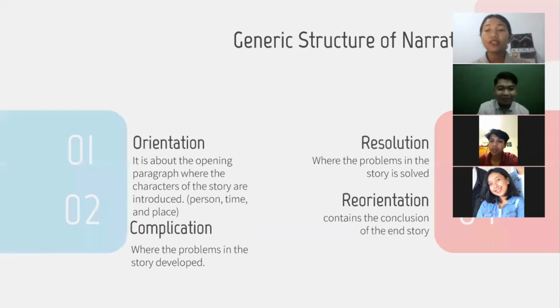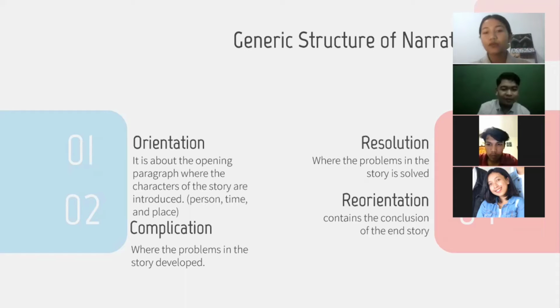Here is the generic structure of narrative text. There are four. The first is orientation. Orientation is the opening of the text, which explains the character, time, and place. The second is complication, where the problem happens in the story.